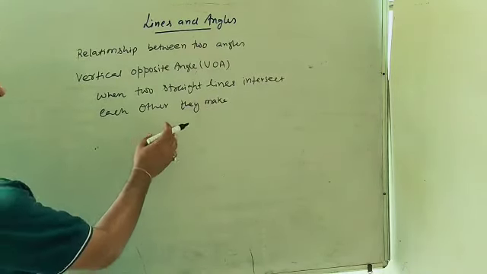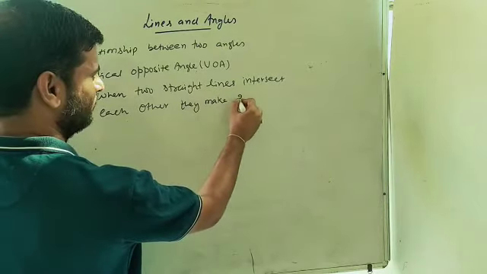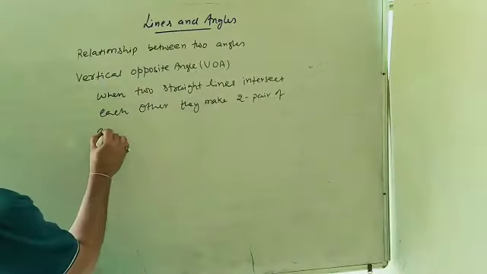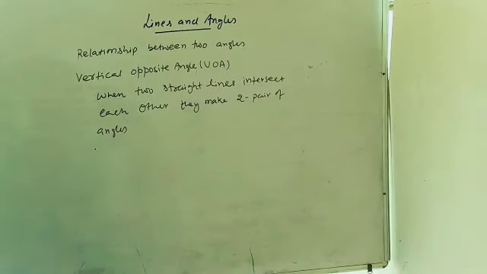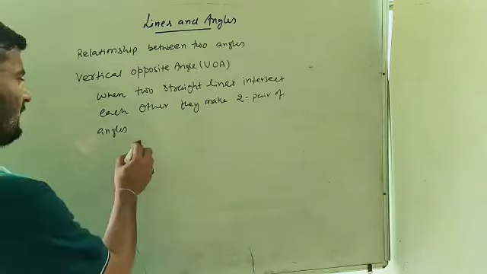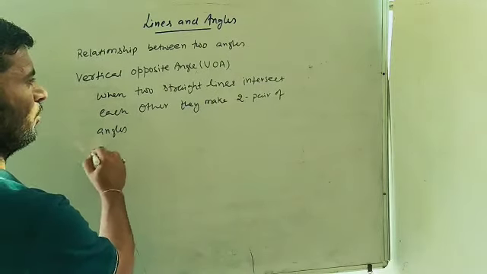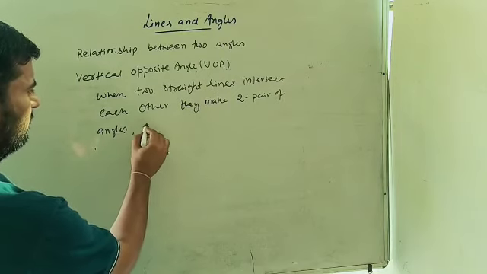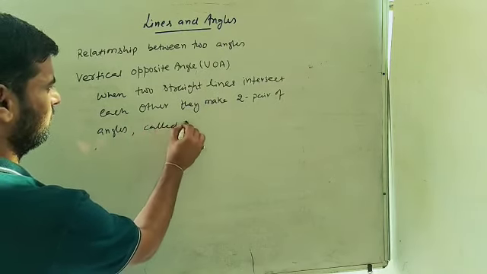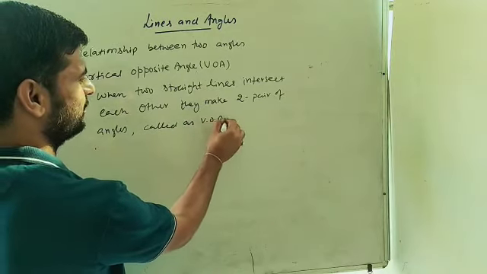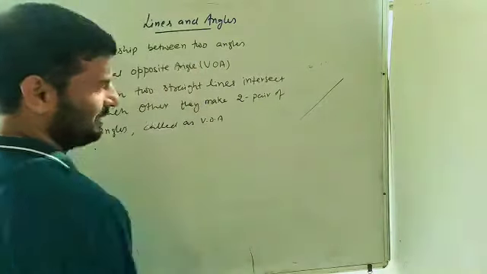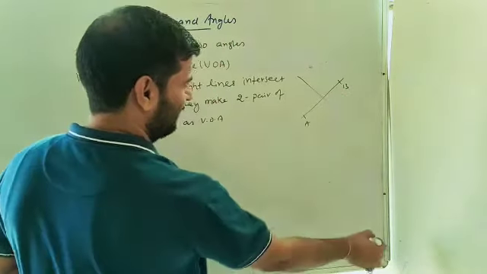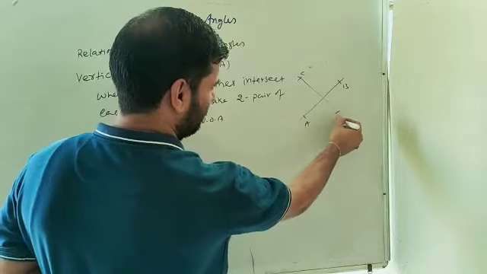Or you can say they make two pairs of angles, and the opposite angles are always equal. These pairs are known as vertical opposite angles. Just like this, एक straight line ये है AB, एक और स्ट्रेट लाइन है CD.